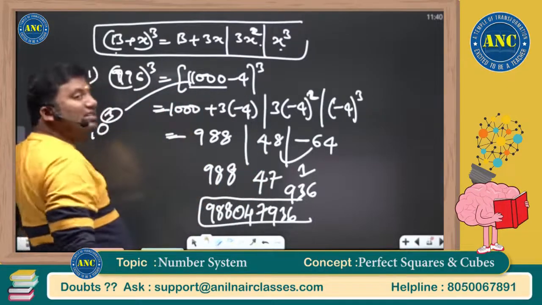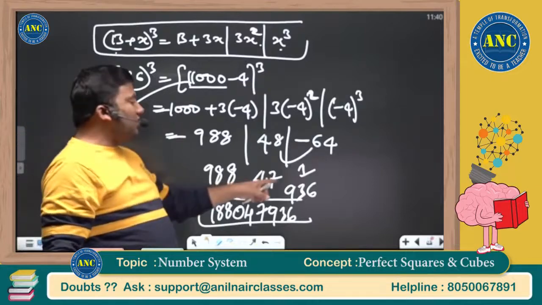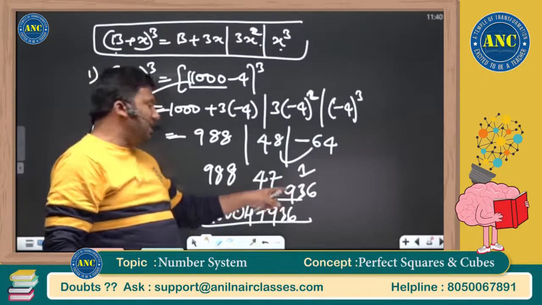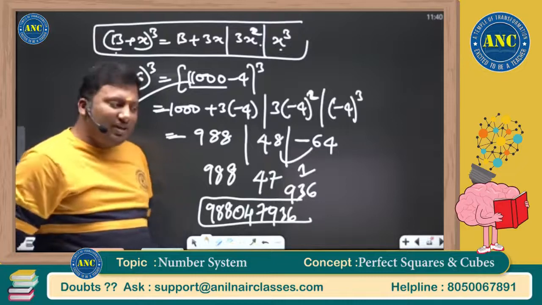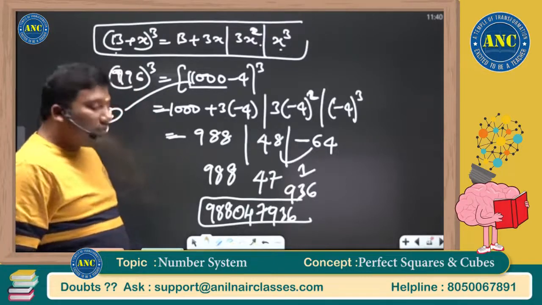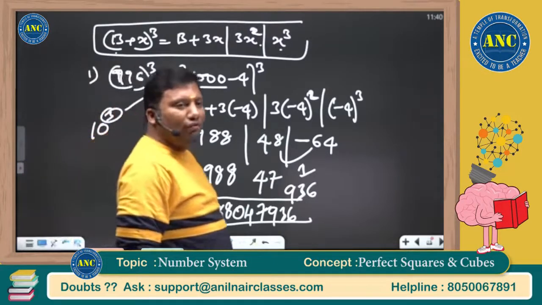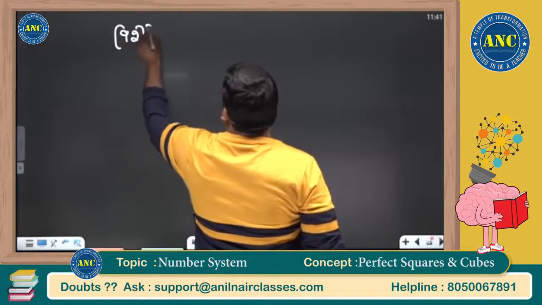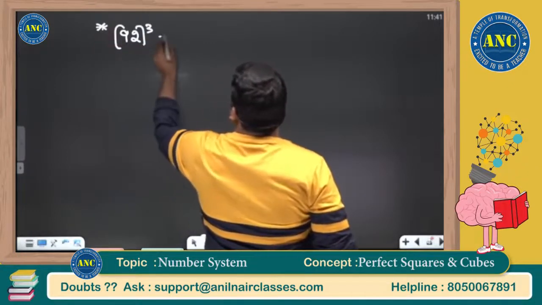988. 1000 is 10 power 3. Last two places 3 digits. 936 is 3 digits. 47 in 3 digits it should be 047. 047. Please put a star mark on this doubt.